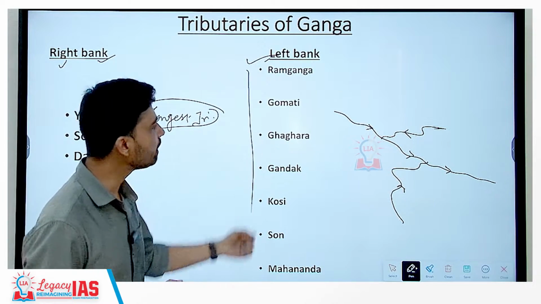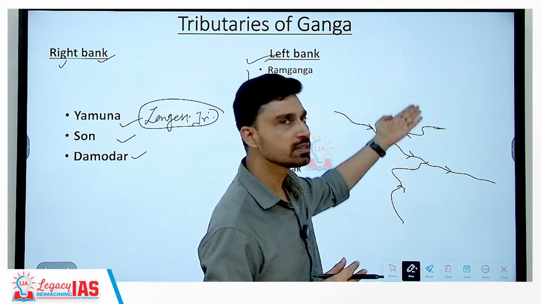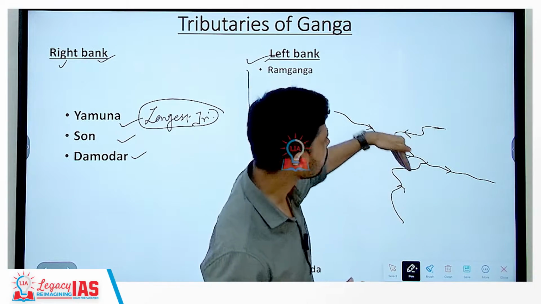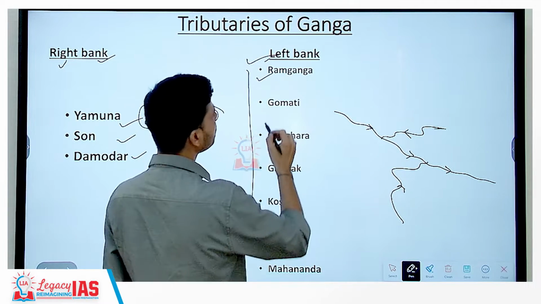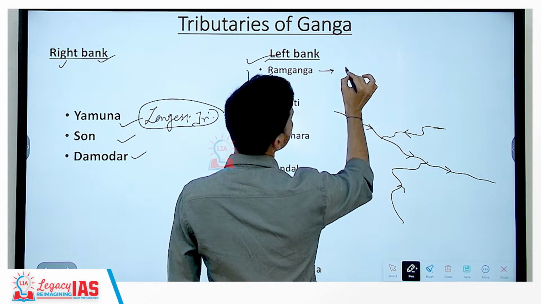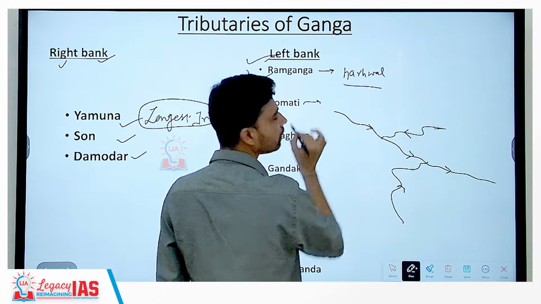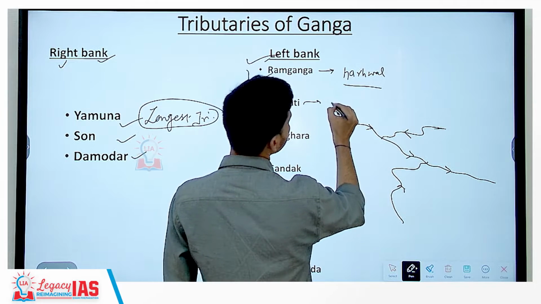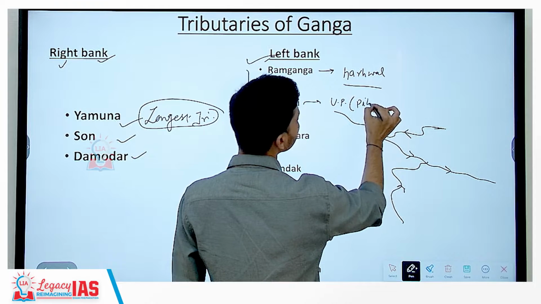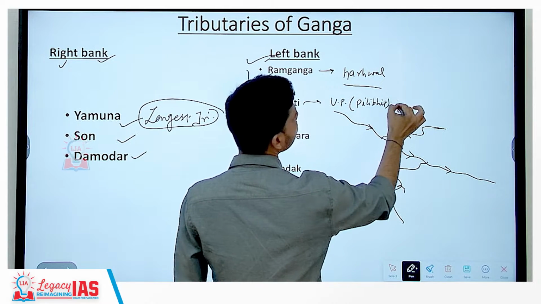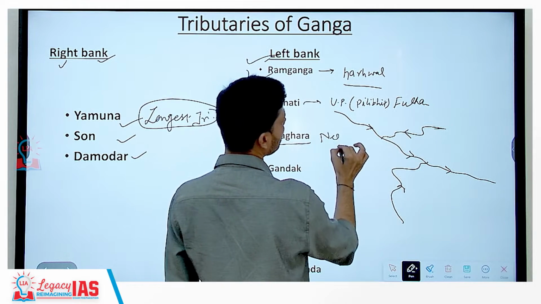Similarly, if you talk about left bank tributaries, it has many, because most of the rivers come out from the Himalayas, which is situated on the leftward side of Ganga. The major rivers are the Ramaganga River, which originates from the Garhwal range of Uttarakhand. Then Gomati, which originates from a lake in Uttar Pradesh, the Fulhar lake near the Pilibhit region, that is the origin point. The Ghagra River originates from the Nepal Himalayas.